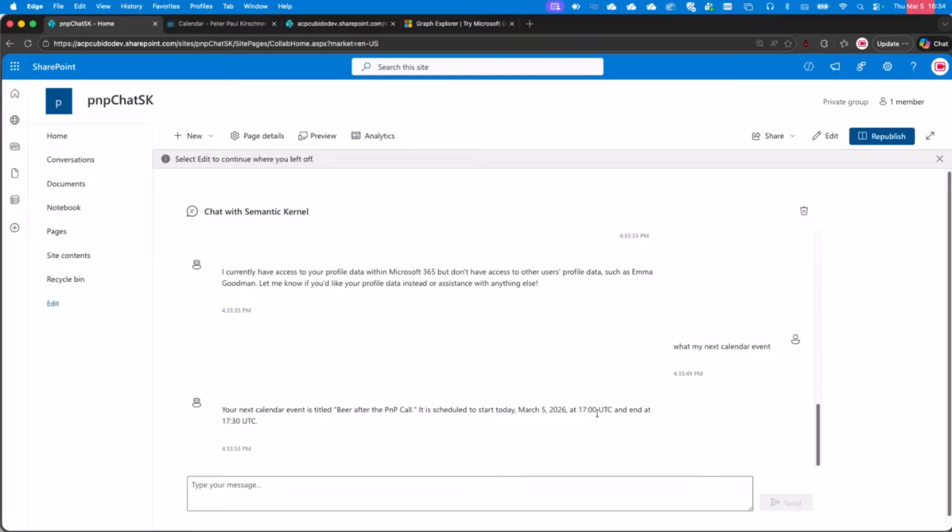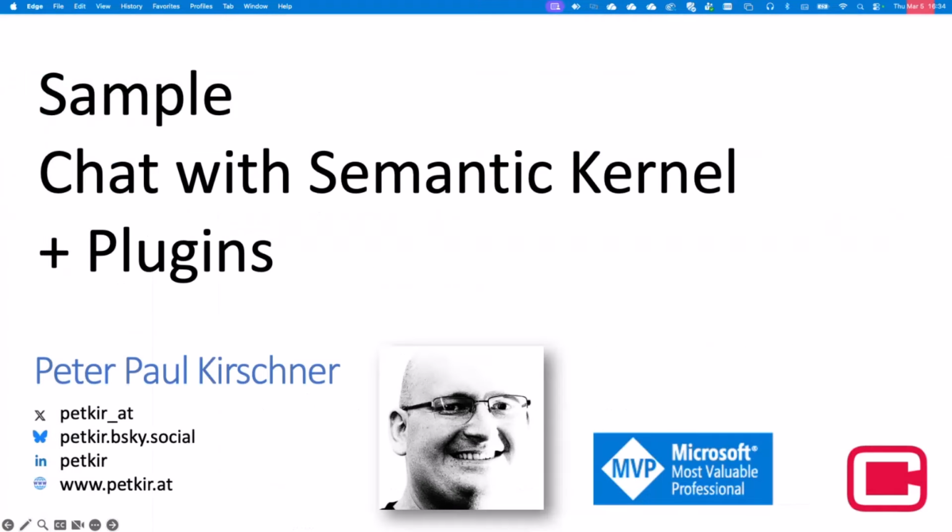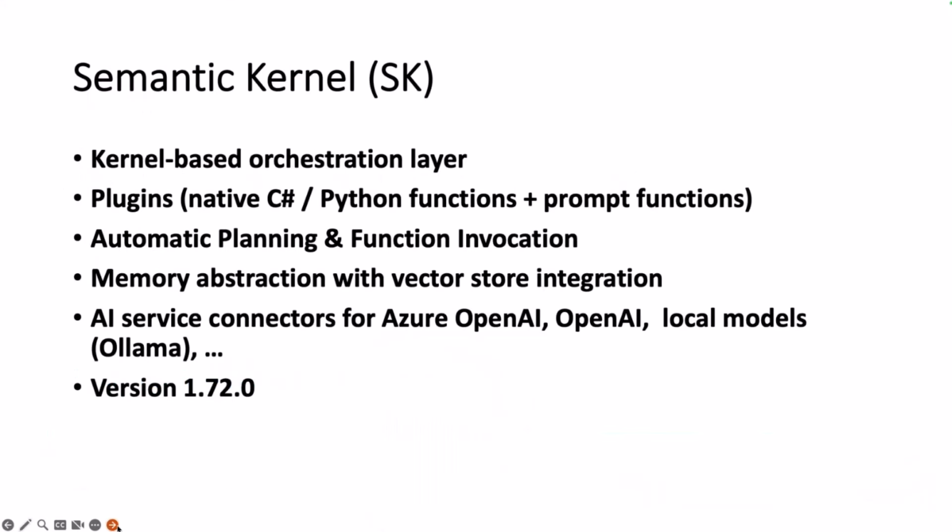So this was the sample, but what is in the background of the sample? I use in this sample the semantic kernel. The semantic kernel is available in .NET and also in Python. It is an SDK so that I do not have to communicate directly with the large language model.